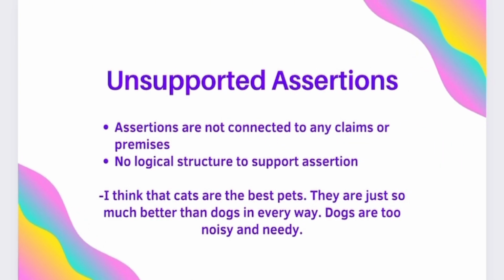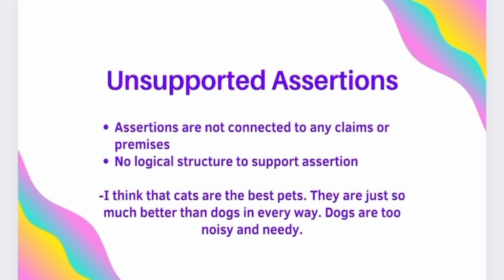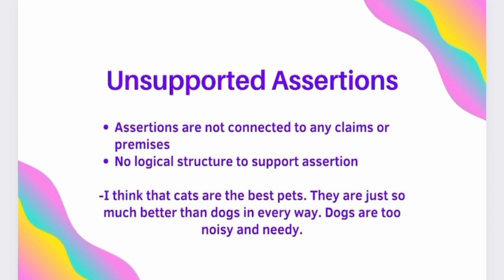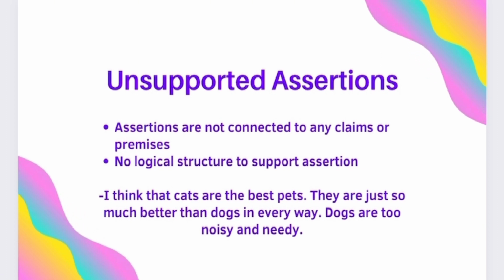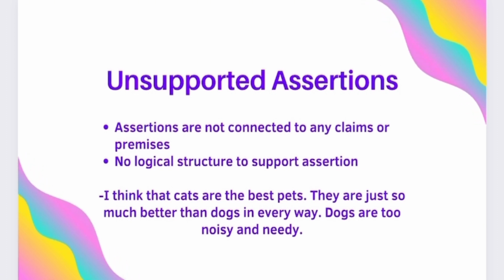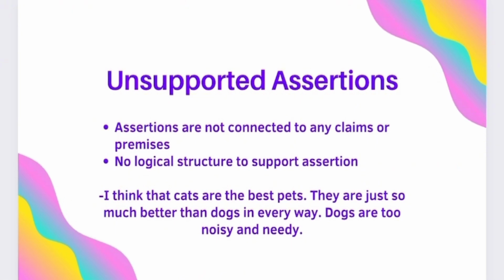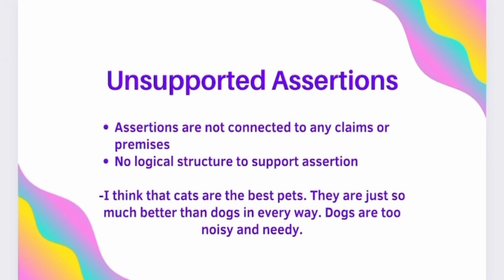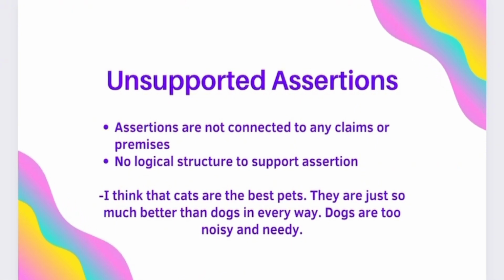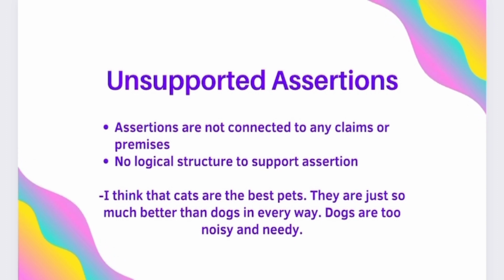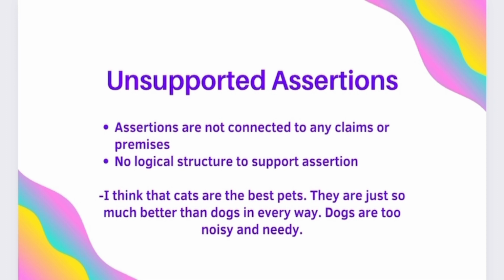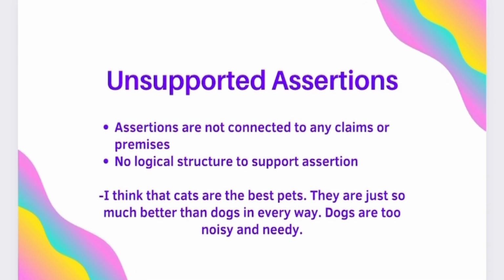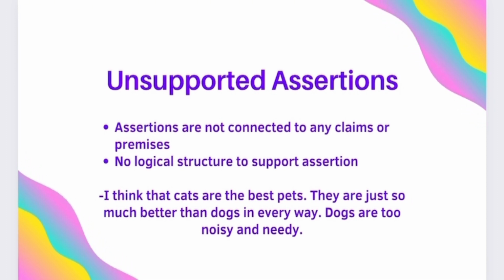Unsupported assertions. These assertions are not connected to any claims or premises. For example, I think that cats are the best pets. They are just so much better than dogs in every way. Dogs are too noisy and needy. This expresses a personal opinion that cats are superior to dogs as pets. While the speaker offers their opinion, there is no logical structure or evidence provided to support this assertion.